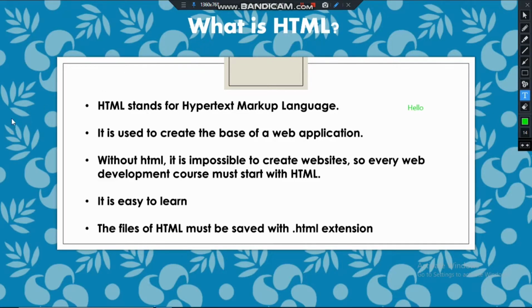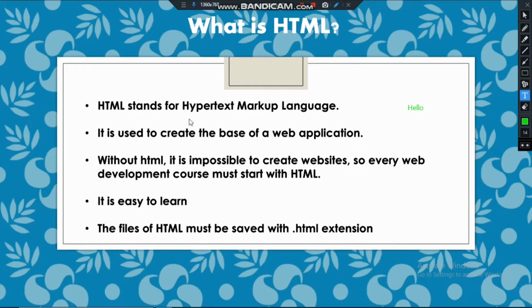Then the term markup is used in this case. Markup consists of tags in HTML, and it will instruct the computer how to display the text.